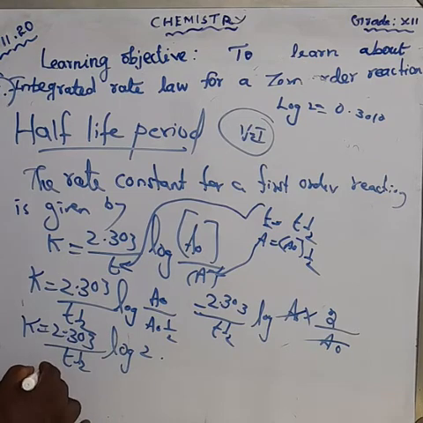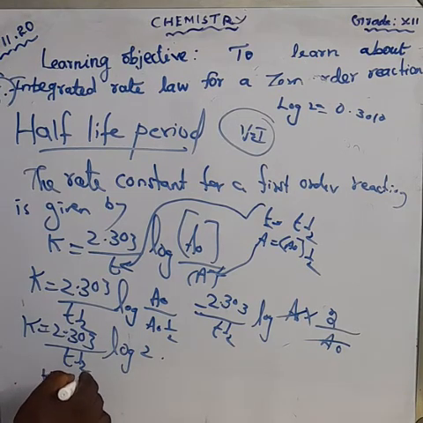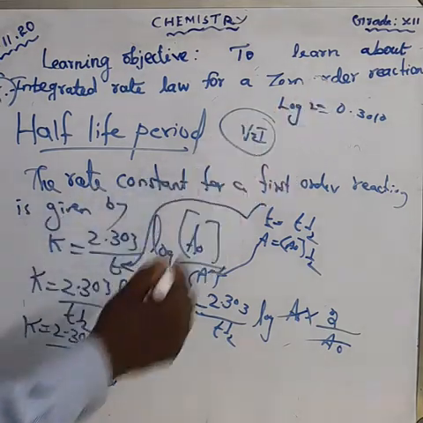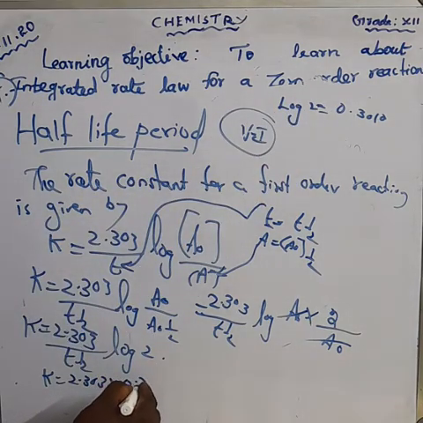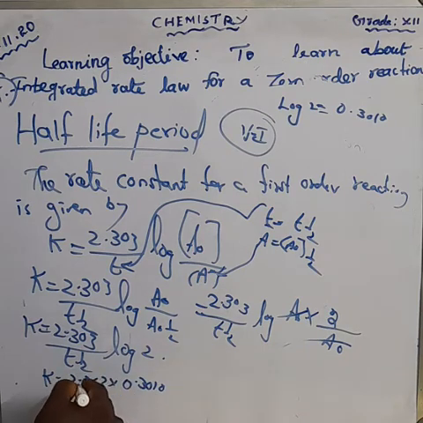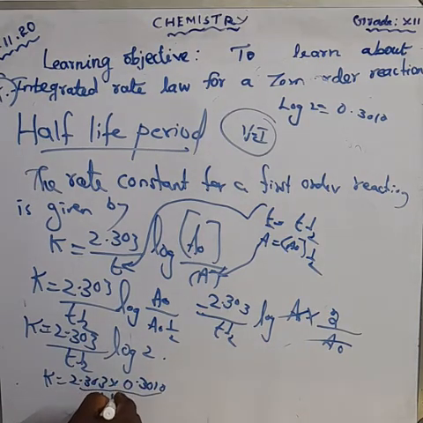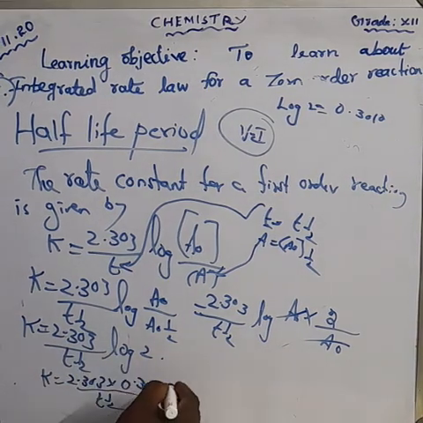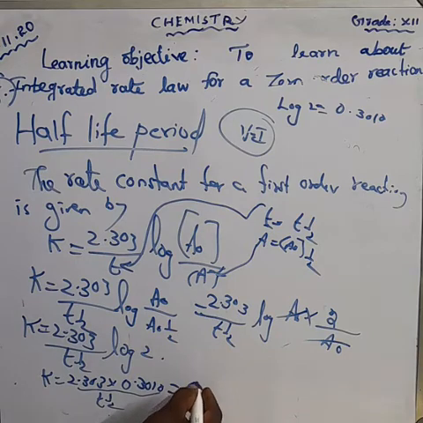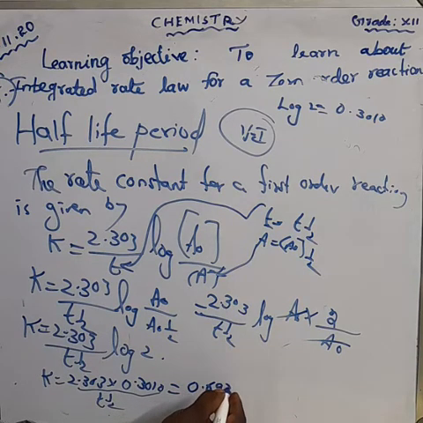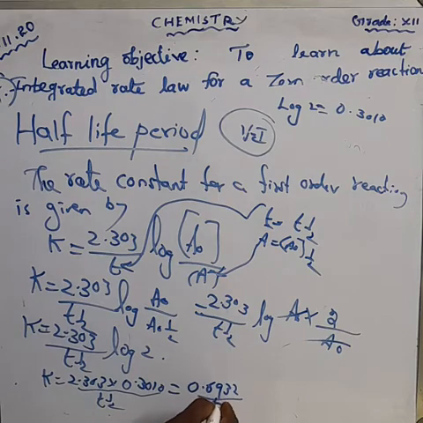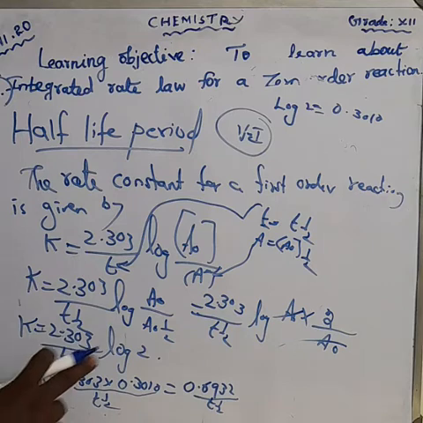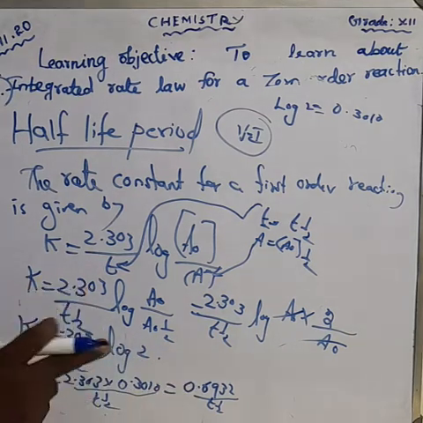That's equal to K is equal to 2.303 into log 2. What's the value? 0.3010 divided by T half. When we multiply this value, what do we get? 0.6932 divided by T half. Okay, so what is the value of K? K is equal to 0.6932 divided by T half.